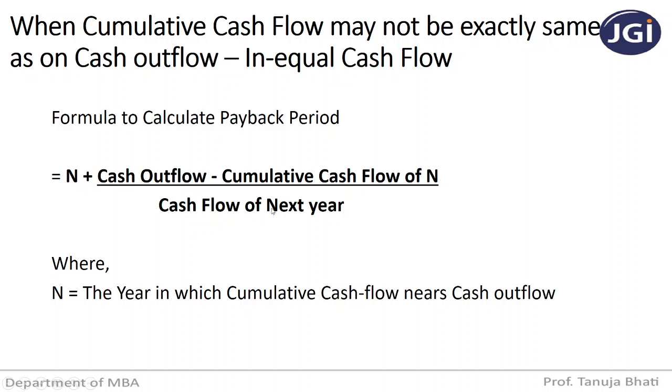You will understand better when I show you how to solve the problems. But always remember, whenever there is cumulative cash flow and that amount is not exactly the same as the cash outflow, then you have to use this formula compulsorily, which is N plus cash outflow minus cumulative cash inflow of N, divided by cash flow of next year.